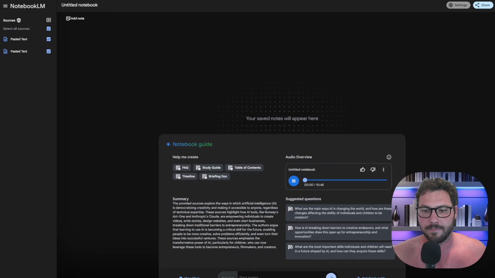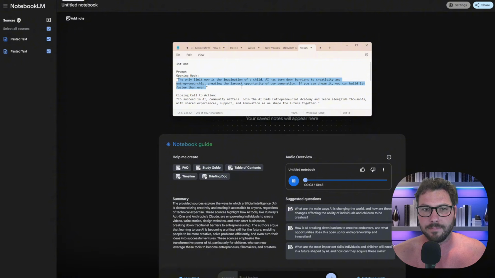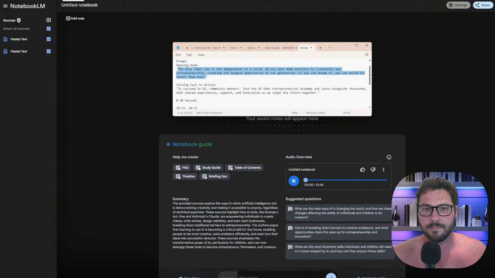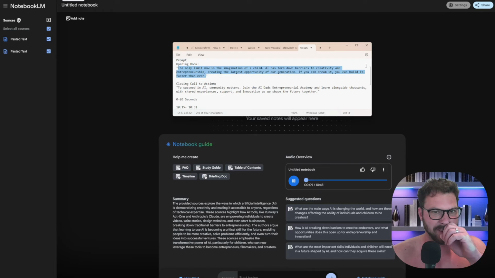It's kind of wild to think that the only thing stopping us from creating amazing things is like kids' imagination. Oh, yeah. It really feels like AI has just blown the doors wide open when it comes to starting businesses. Makes sense. Yeah. It's like if you can think it up, AI can help you build it way faster than before. Definitely. So welcome to the deep dive where we're going to explore.